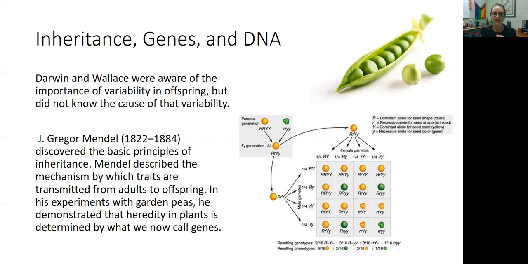And he found out that it all came down to genes. Right, so the parents have specific genes that they can pass down to their offspring, and there is a likelihood of each offspring getting some combination of the parents' genes, which means that each child gets a different combination and looks a little different, has different characteristics.